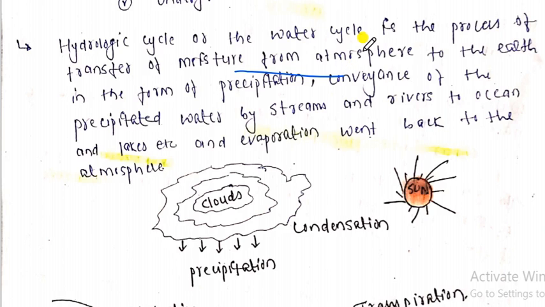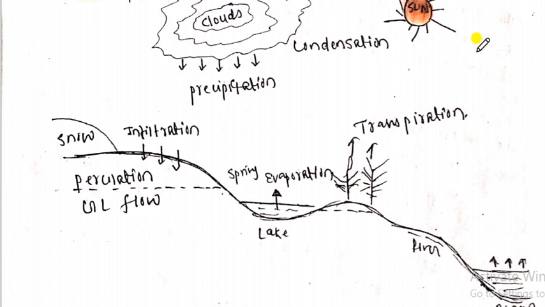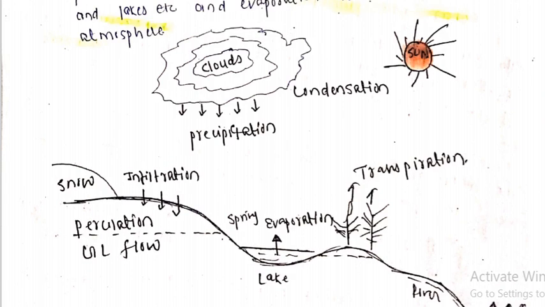So from the atmosphere, moisture is transferred to the earth in the form of precipitation, as I have already written, and again the precipitated water is conveyed by streams and rivers to the oceans, and again evaporation takes place and it goes back to the atmosphere. Means a cycle is created, okay? If you look at the diagram, this represents the sun, and this one is a cloud. Formation of a cloud is nothing but condensation, and due to the condensation the precipitation takes place, and the precipitation is in different forms: rainfall, sleet, hail, mist, ice, snow, right.